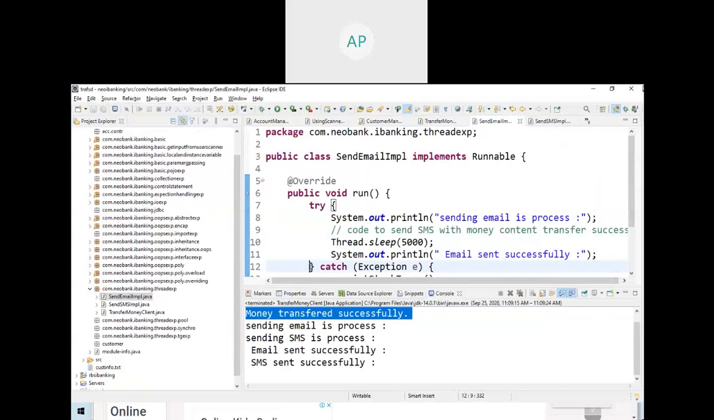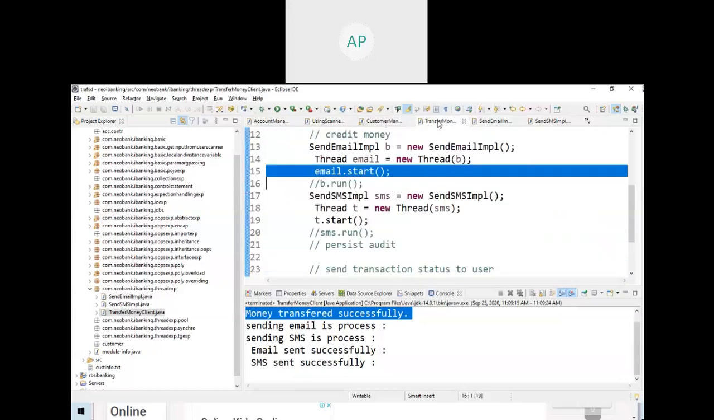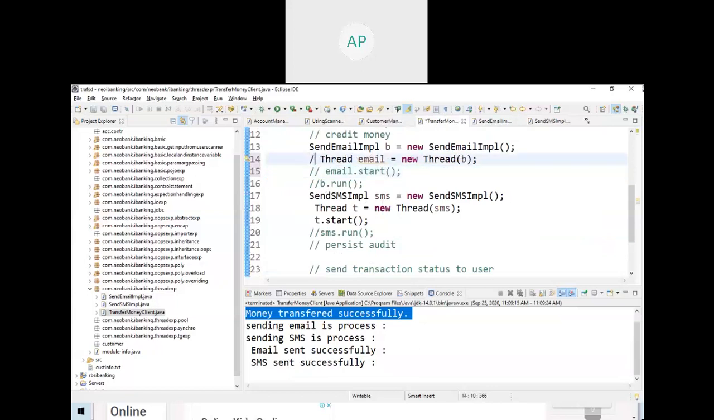Once a thread is finished, then terminated mode. When it reaches this one, your thread gets completed. So this is very important. Try to read and understand, and you will get most of the things. So now we made this email and SMS as an asynchronous program.